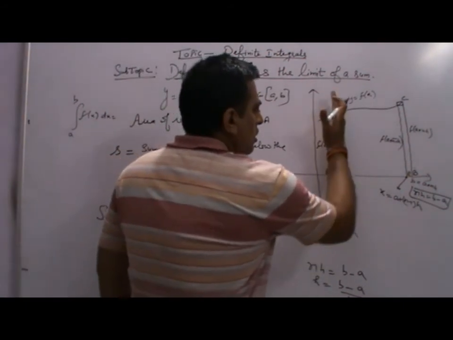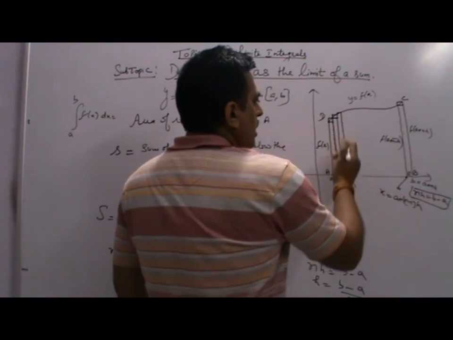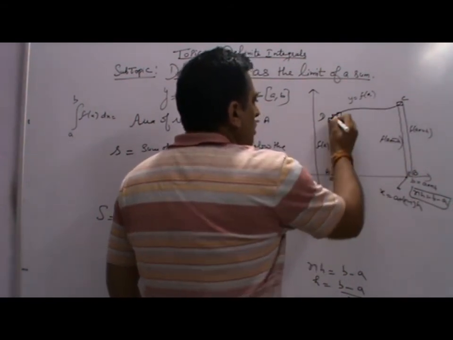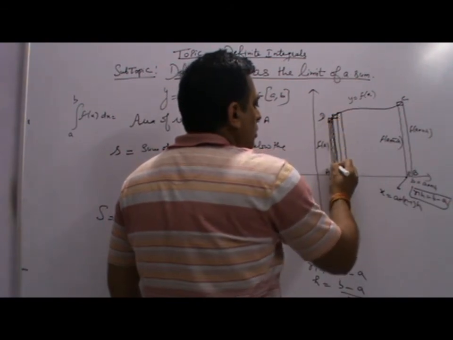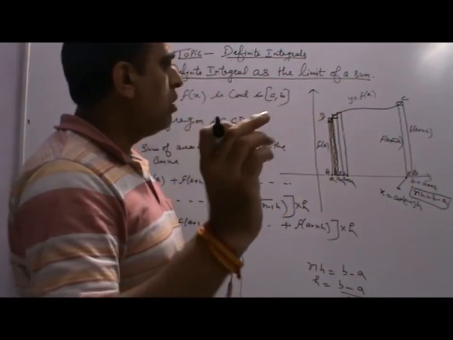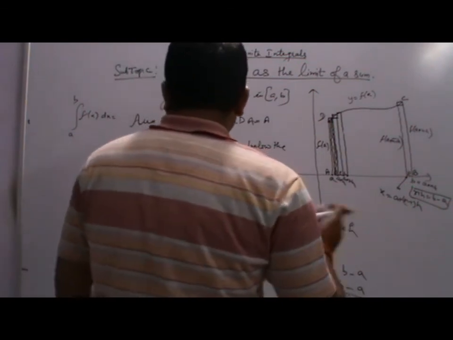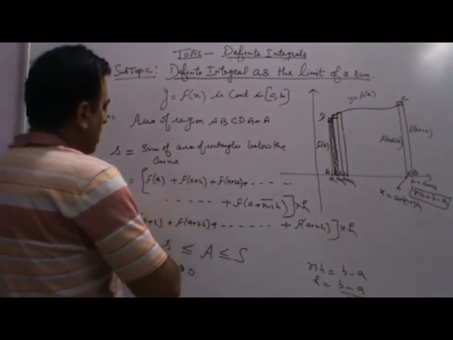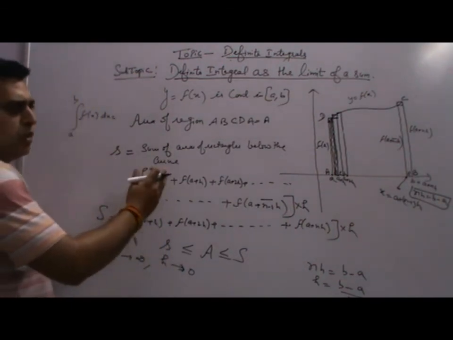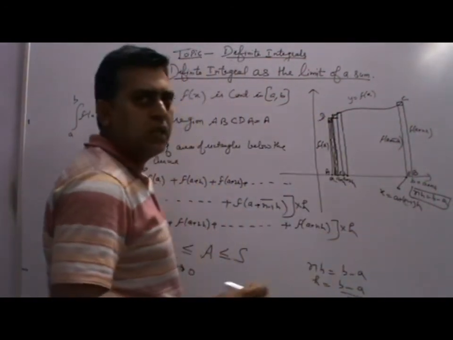Means if we extend this length forward, there are so many lengths there, and if I add length to it, all the lengths become equal, and the bigger length will be equal to the smaller length, so that f(a plus h) will look like f(a). So the outer rectangle will become the same as the inner rectangle.